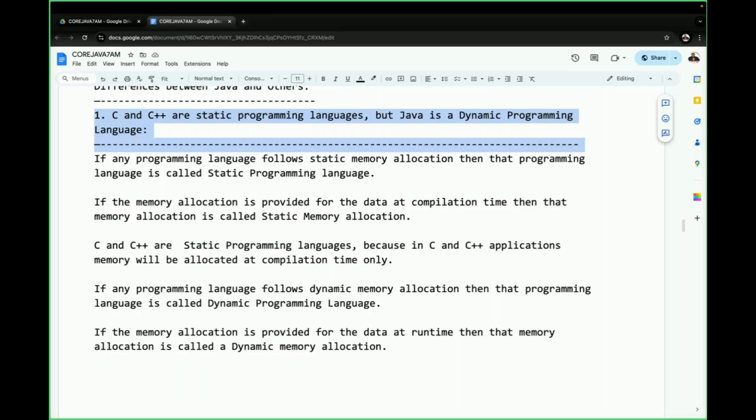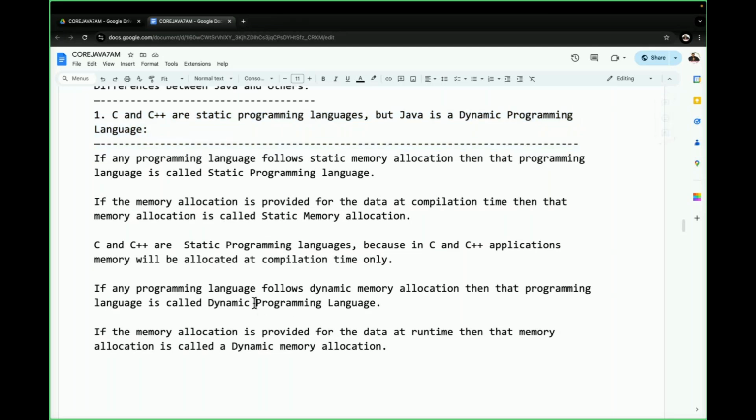Reasons are very clear. In C and C++, static memory allocation is going on. In Java, dynamic memory allocation is going on. What is static memory allocation? If the memory is allocated for the data at compilation time, then that is static memory allocation. If the memory is allocated at runtime, then that is dynamic memory allocation. So Java is following dynamic memory allocation, so Java is a dynamic programming language. C and C++ are following static memory allocation, so they are static programming languages.